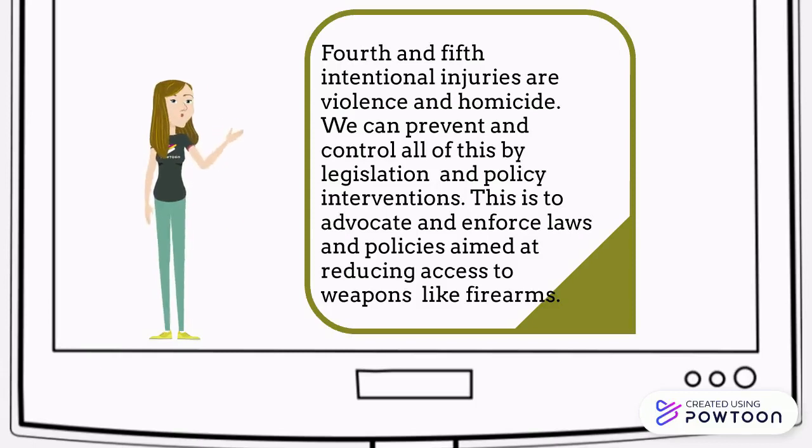Fourth and fifth intentional injuries are violence and homicide. We can prevent and control all of this by legislation and policy interventions. This is to advocate and enforce laws and policies aimed at reducing access to weapons like firearms.